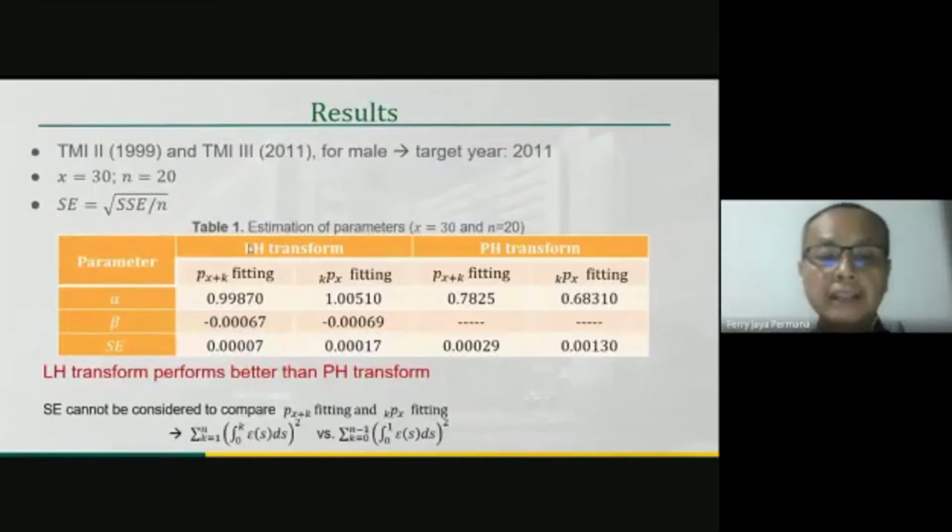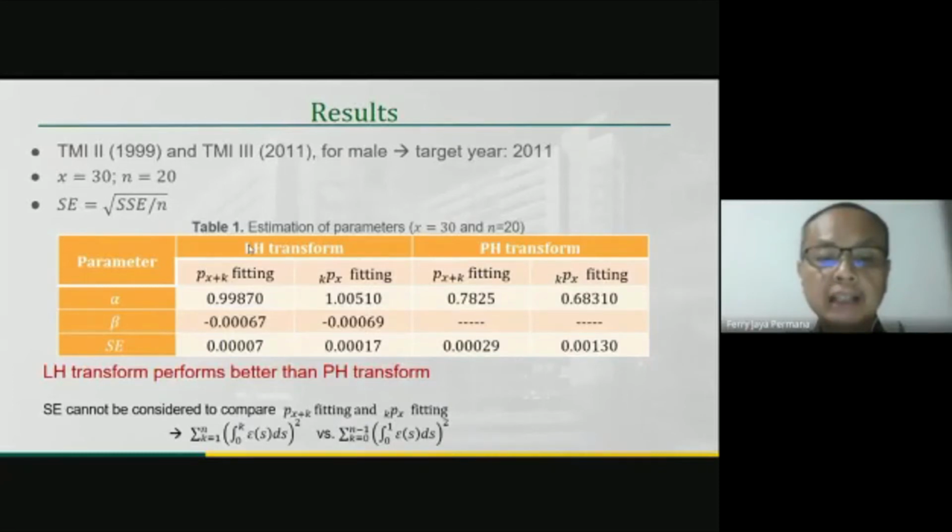We apply linear hazard transform and proportional hazard transform to the Indonesian mortality table for male. TMI2 is released in 1999 and TMI3 is released in 2011. So we choose 1999 as today and 2011 as the target year. We also choose x equal to 30 and n equal to 20. Standard error is defined as the square root of the sum of square error divided by n.